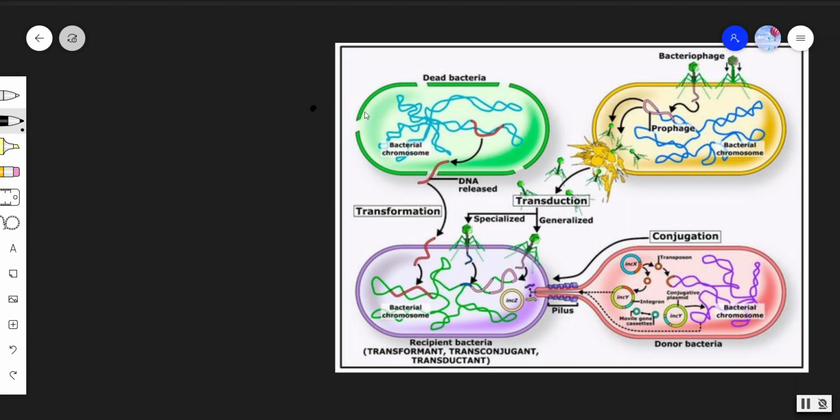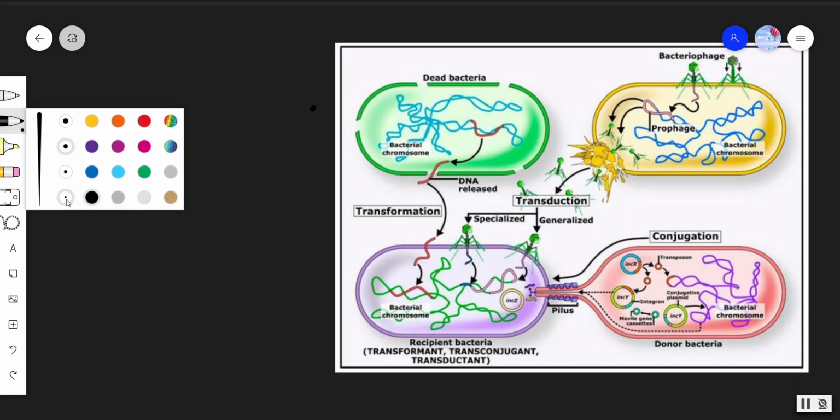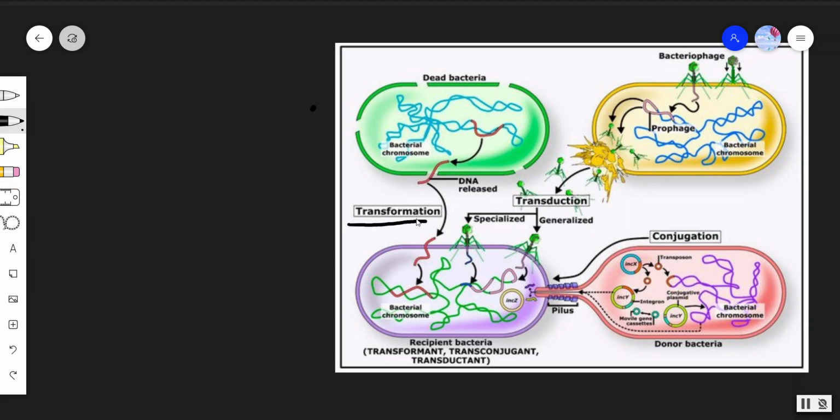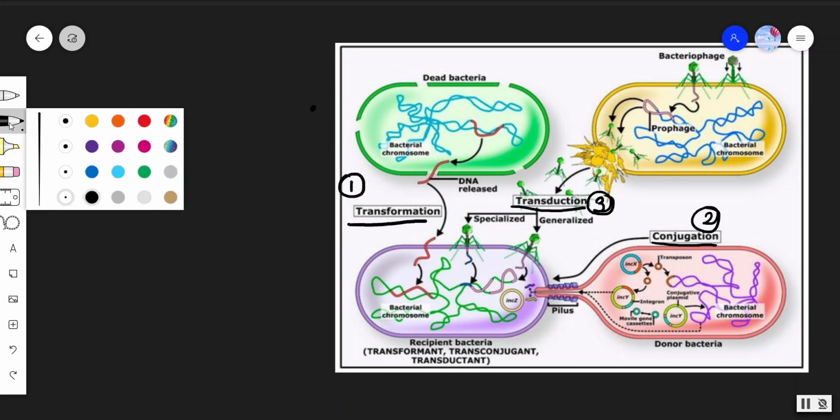Number one is transformation. Number two is conjugation, and number three is transduction. Clear? This one is number three, this one is number two. Now let me explain this.